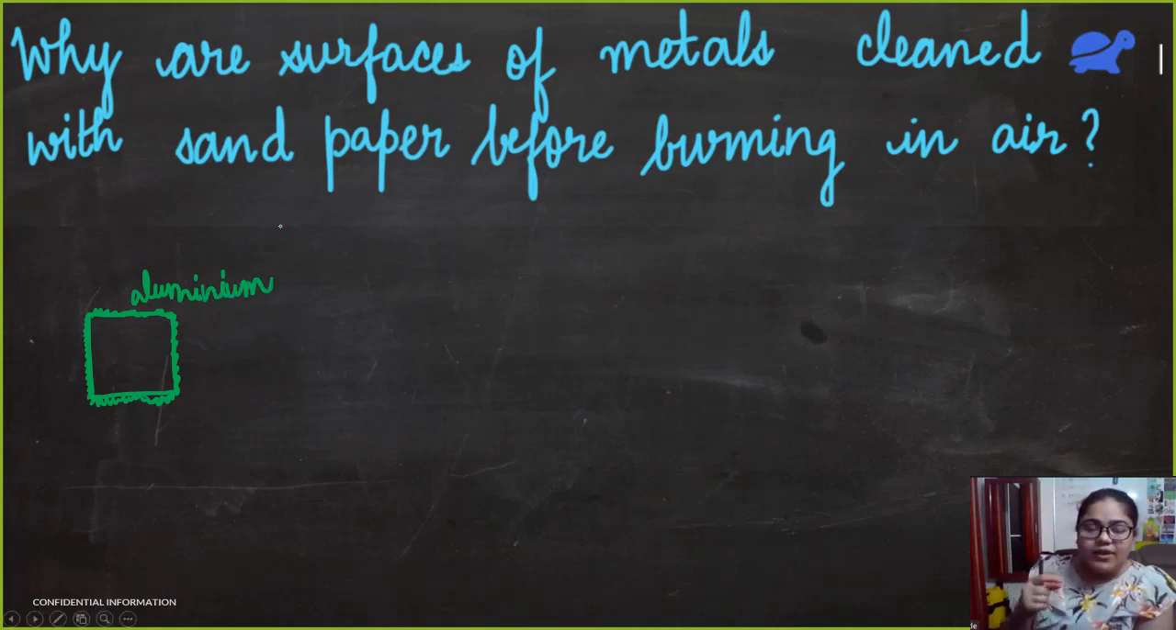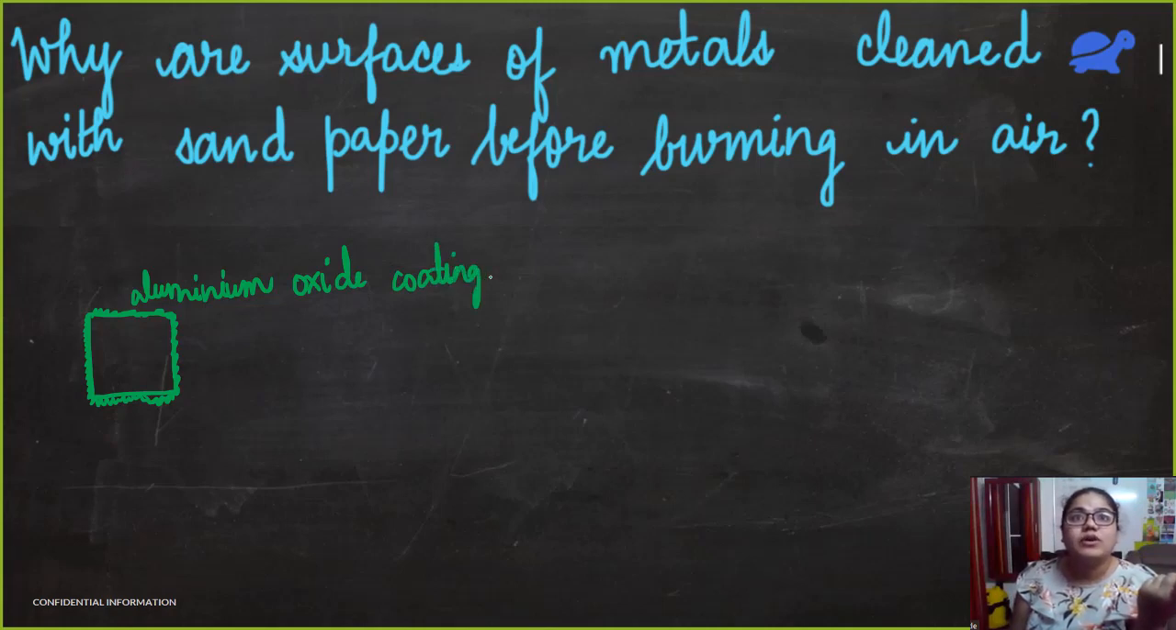So whatever aluminium atoms are present on the surface, they will react with oxygen in the air and they will form a coating of aluminium oxide. Now this coating will not react with oxygen, right? Once this coating is formed, it will prevent the rest of the metal from reacting with oxygen. So this coating actually protects the metal from further corrosion, from further reaction with oxygen.